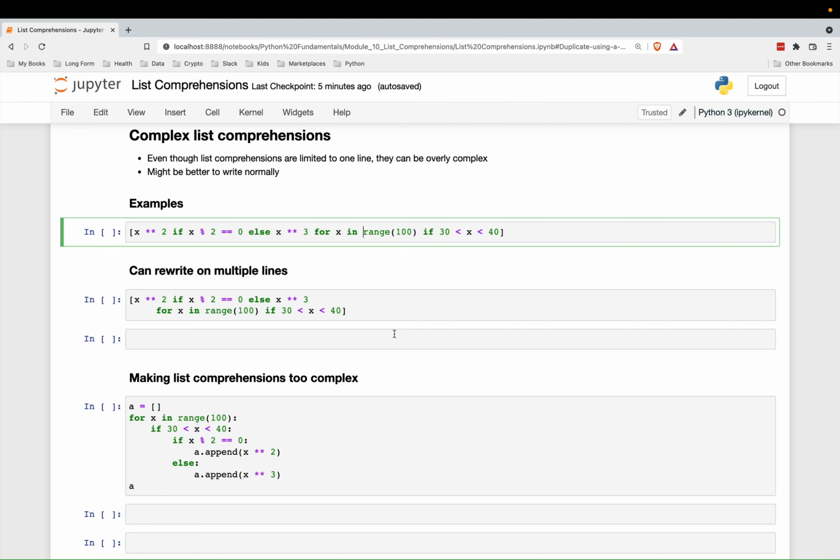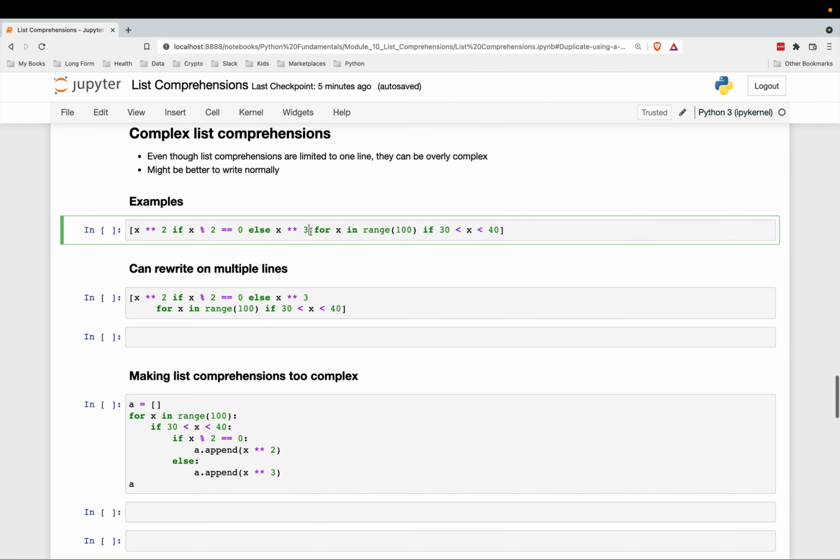Let's take a look at one more complex list comprehension that might actually be better written normally. So even though list comprehensions are limited to one line, they can be overly complex. And just because you can fit your code in one line doesn't mean that you should. All right, so I'm going to show an example over here. So here's our list comprehension.